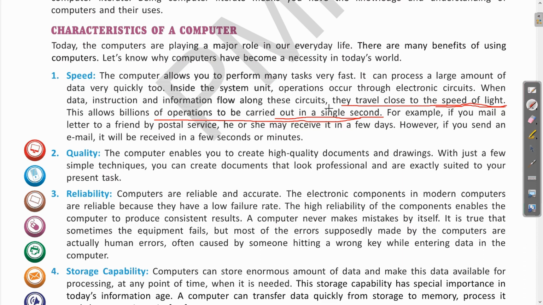like how to predict the weather situation. For various space exploration techniques, supercomputers are used. So how are they very useful? Because they can handle a large amount of data with very fast processing speed. So because of the speed, these computers are capable of doing this. Let us see an example. For example, if you mail a letter to a friend by postal service, he or she may receive it in a few days.